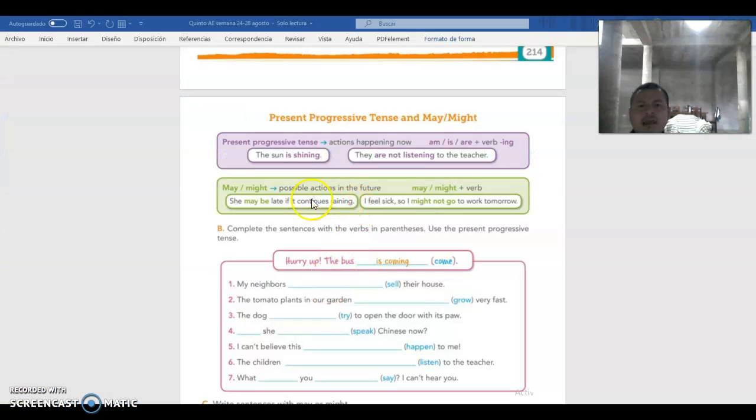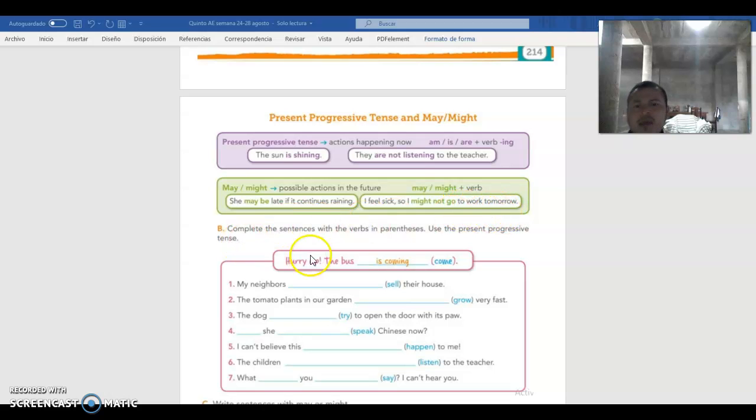Okay, guys, so what you need to do in here, it says present progressive tense and might and may. Present progressive tense, actions happening now. Remember to use am, is, or are, the verb to be, plus ing with the verb. For example, the sun is shining. They are not listening to the teacher. And you use may or might for possible actions in the future, plus the verb. She might be late if it continues raining. I feel sick, so I might not go to work tomorrow.